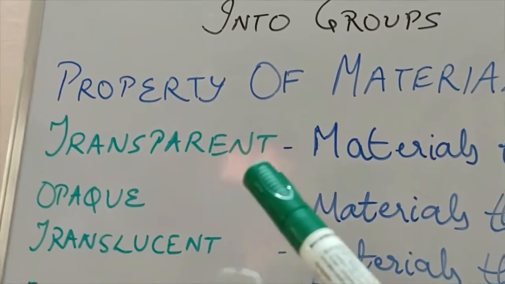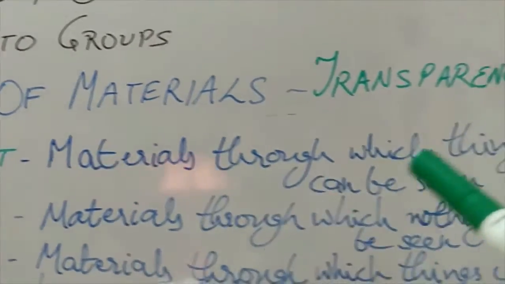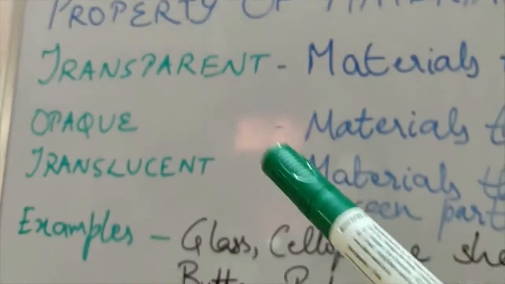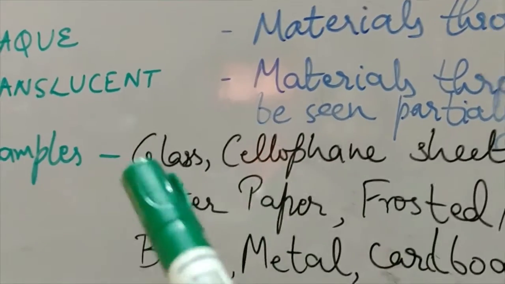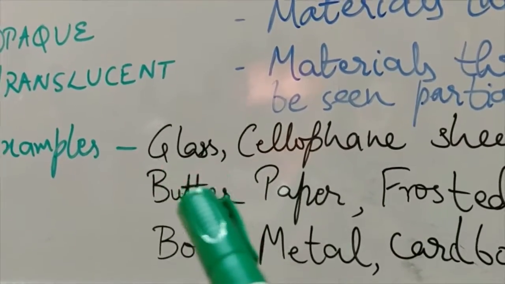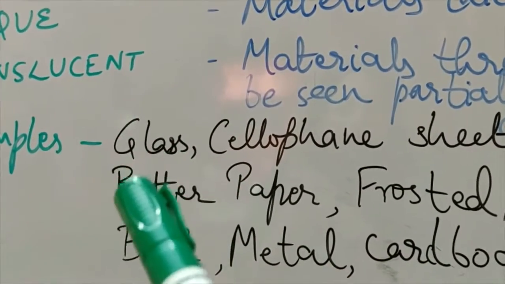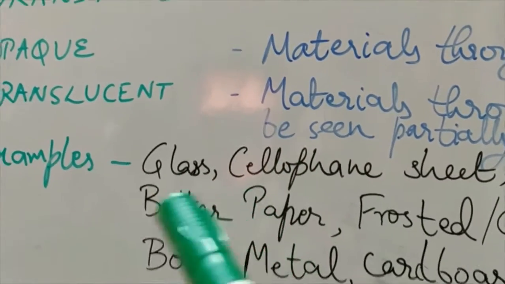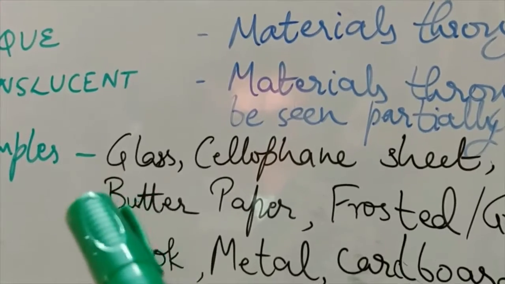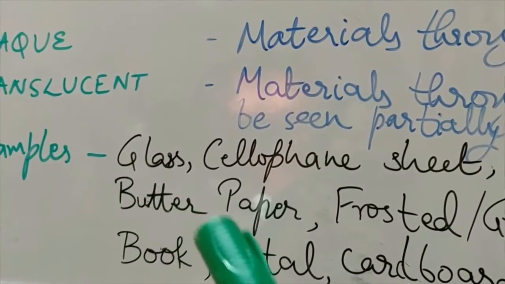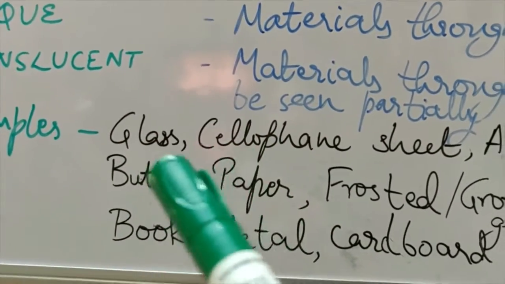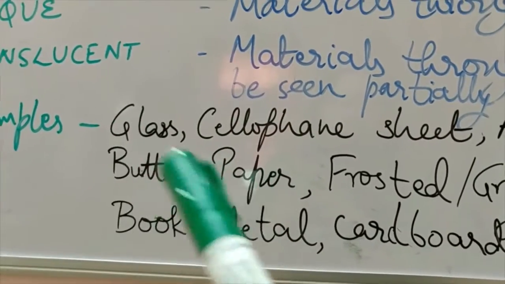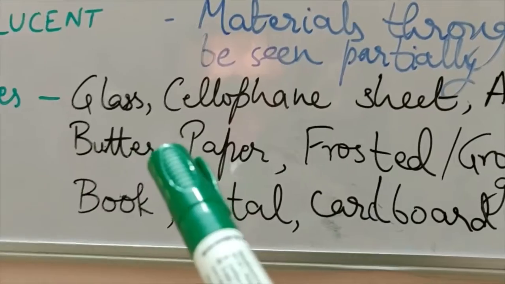Transparent materials are those through which things can be seen clearly, and they allow all the light to pass through. Like your glass containers. These glass containers are used for storing materials, generally in the bakeries, in the food shops, in restaurants, then clothes shops and malls. All these have glass walls or containers made of glass in which all the items are kept.